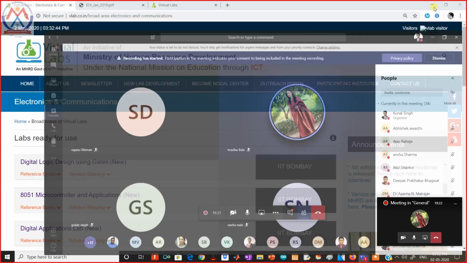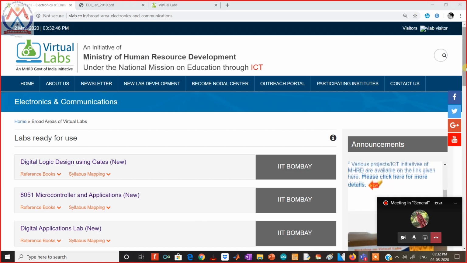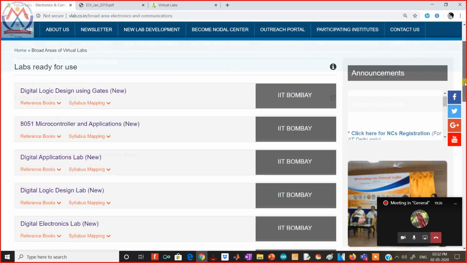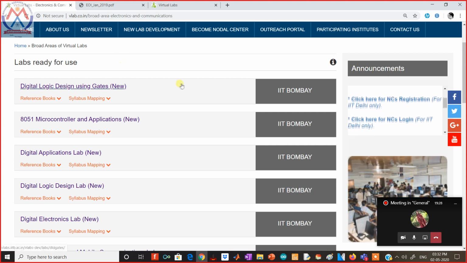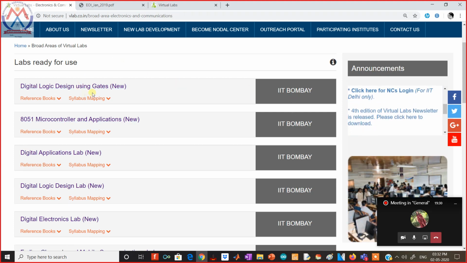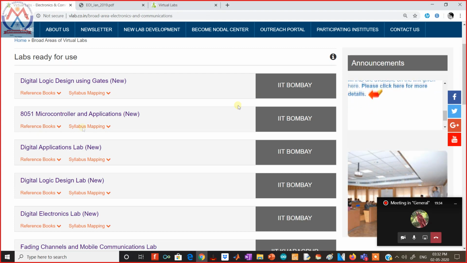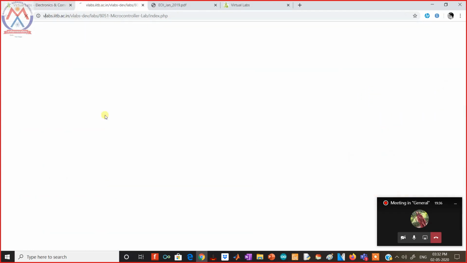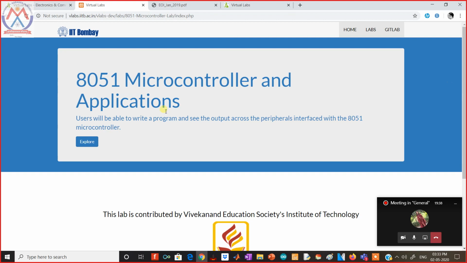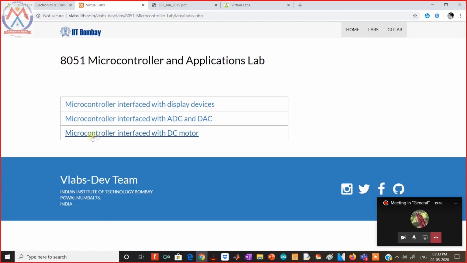In the electronics and communication lab, we have the labs which are ready for use, and these are developed by IIT Bombay. First let's go to one of the labs, like the 8051 microcontroller lab, and we have to explore this lab.